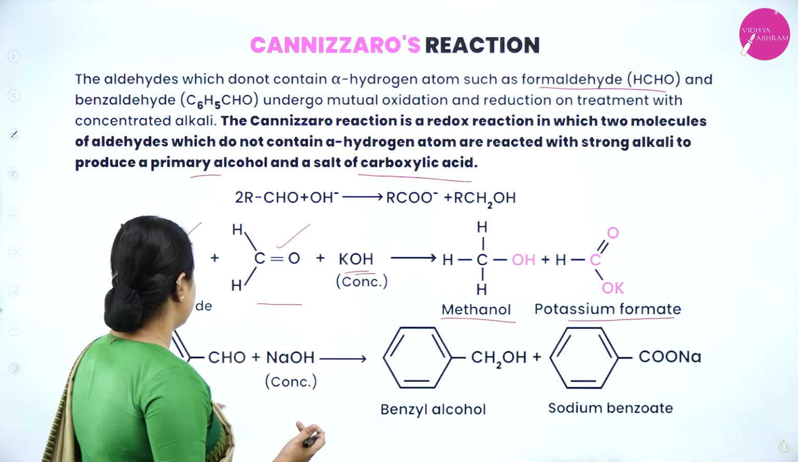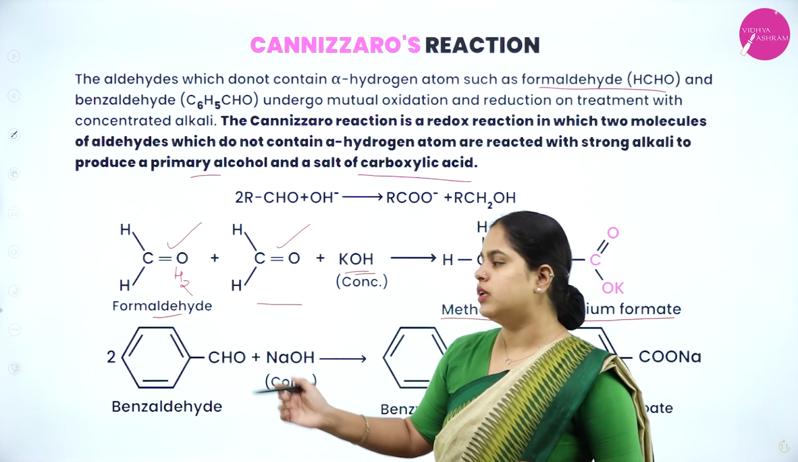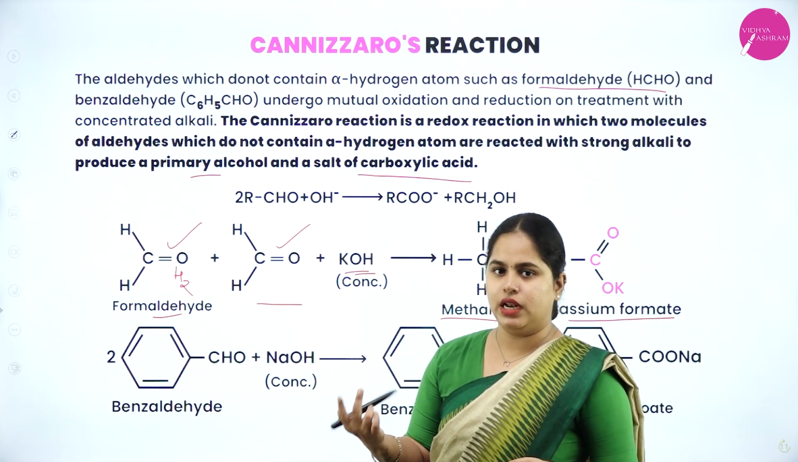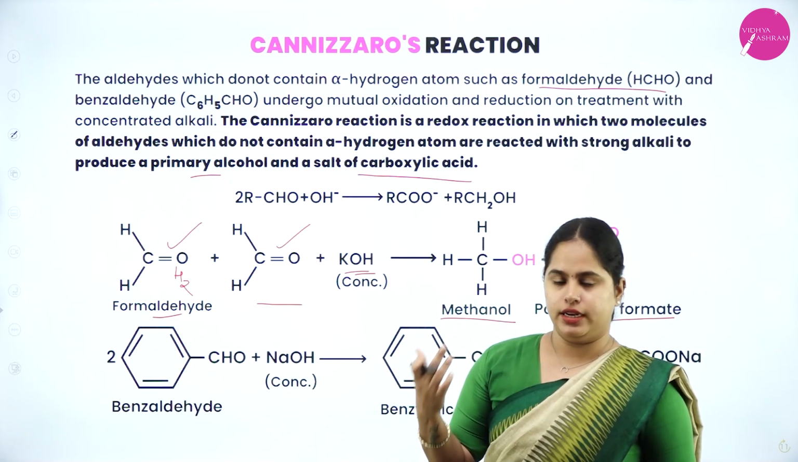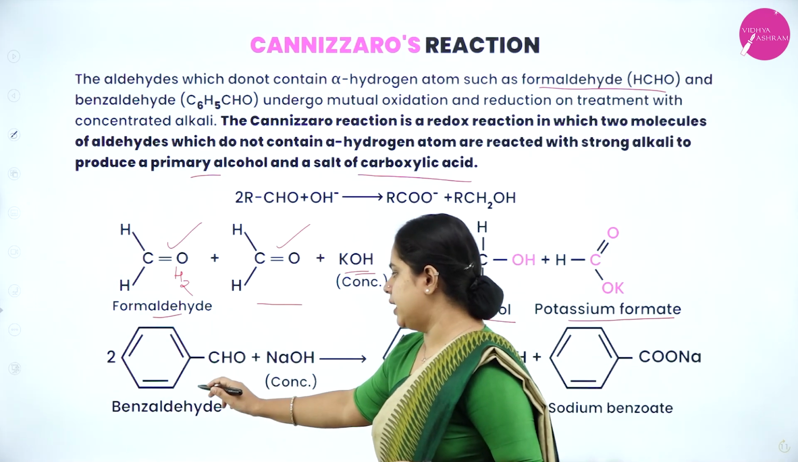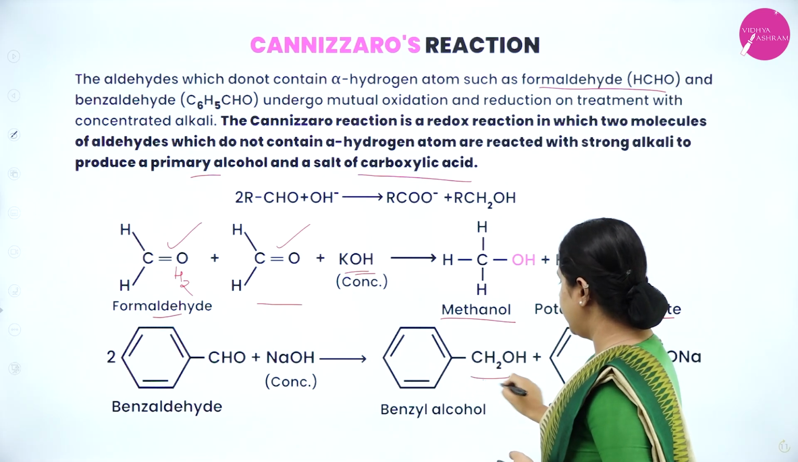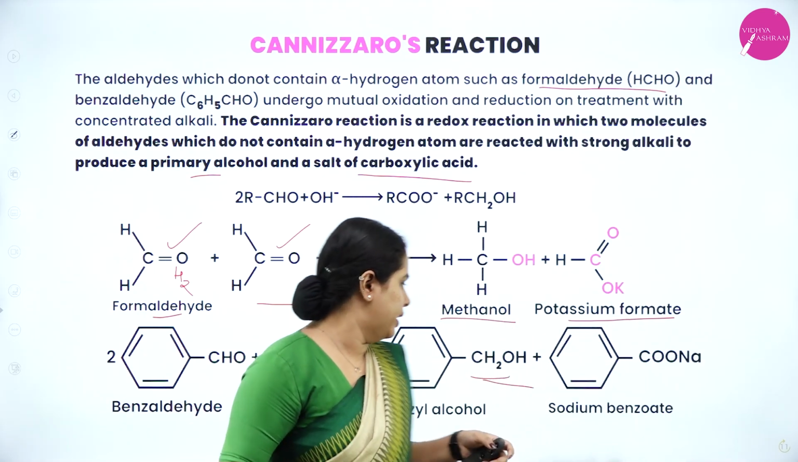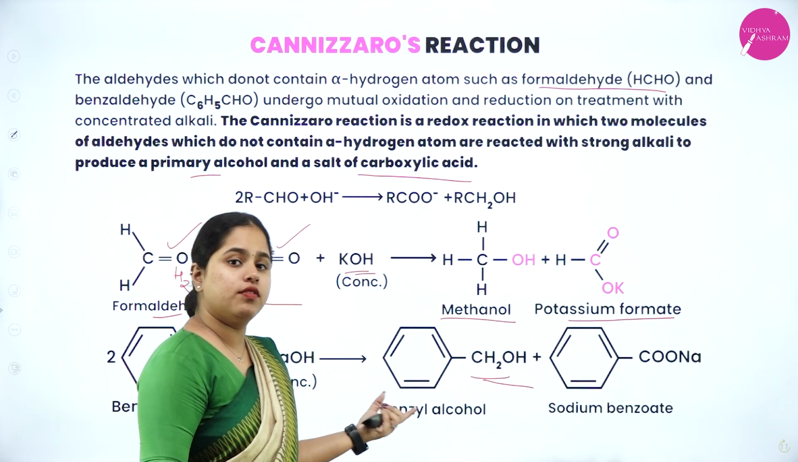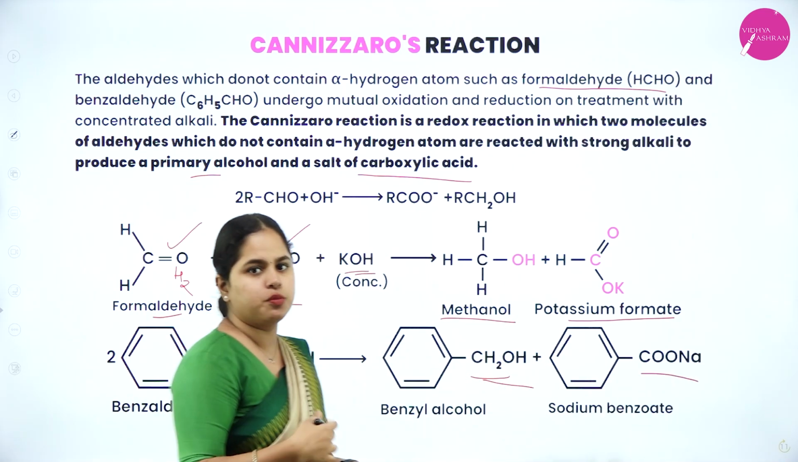carboxylic acid. So let's take another example of a compound which does not have an alpha hydrogen, that is benzaldehyde. So these two, which do not have alpha hydrogen, generally undergo the Cannizzaro reaction. Okay, so two molecules of benzaldehyde we have taken. One will undergo reduction to form alcohol, that is called benzyl alcohol, and another one will undergo oxidation to form a sodium salt of the acid, which is benzoic acid.